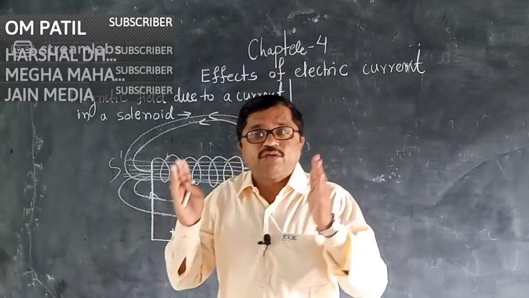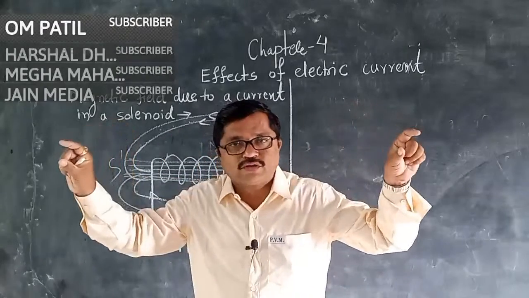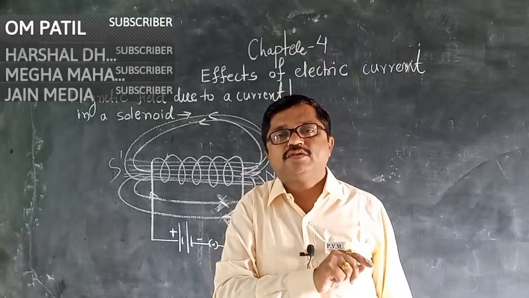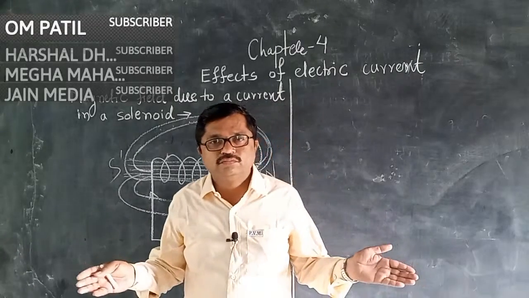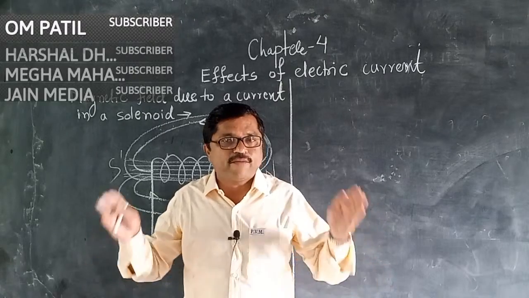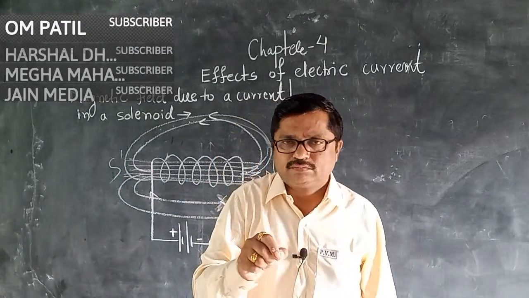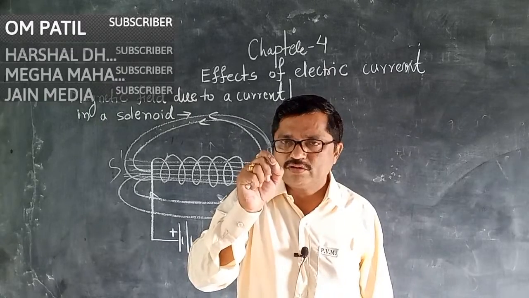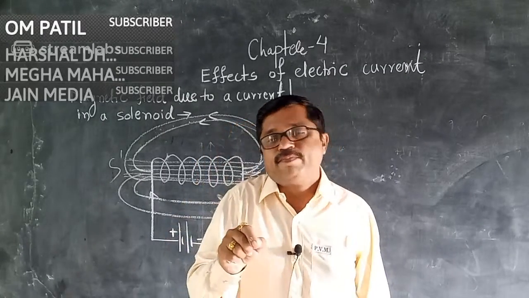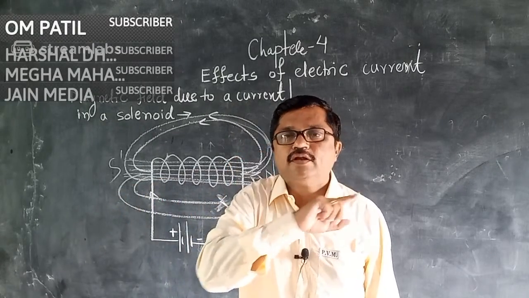The number of lines of force is greater at the two poles and less in the middle. So in a magnet, the magnetic field is greater at the poles and less in the middle. The reason is that it depends on the number of magnetic lines of force, which are crowded at the two poles and fewer in the middle. Next question.